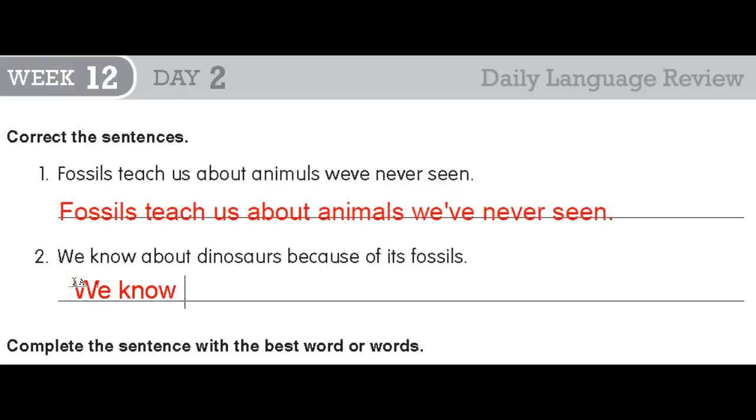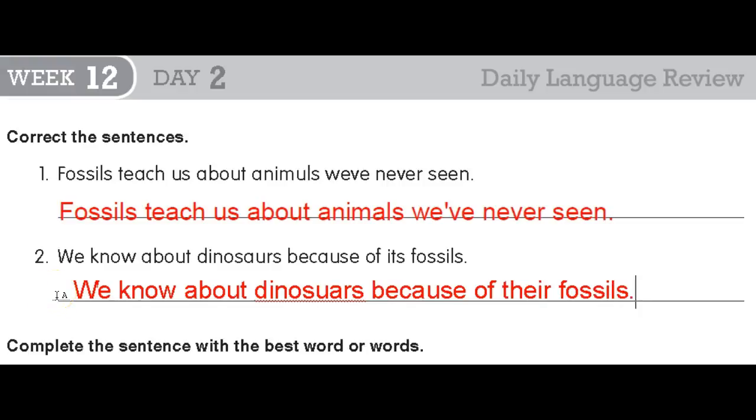Okay, we know about dinosaurs because of, not its fossils, because of their fossils. And we need the T-H-E-I-R because this shows that something belongs to something else. So this shows that the fossils belong to the dinosaur. So go ahead and look and make sure you have it spelled correctly. If not, press pause and spell it correctly.